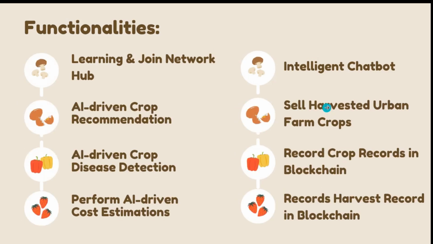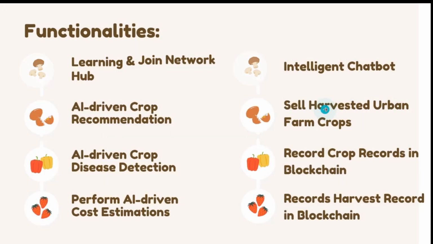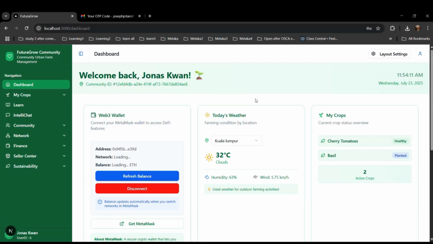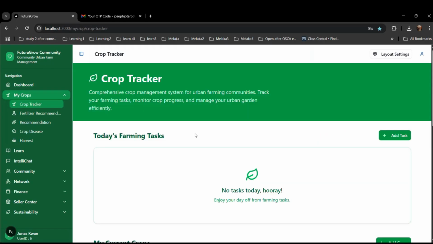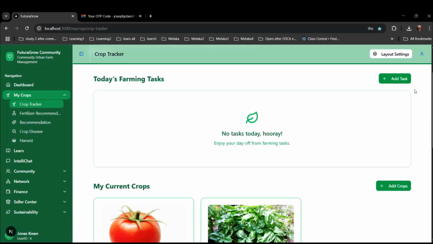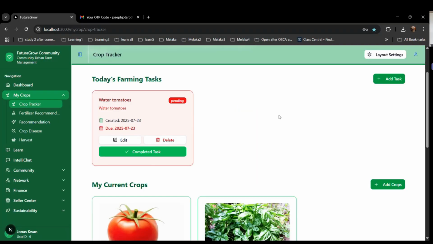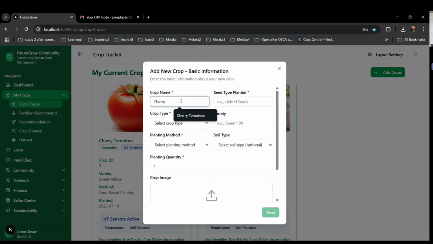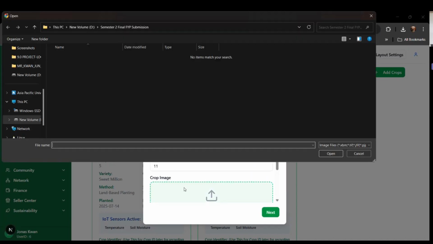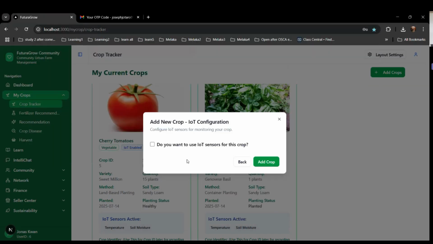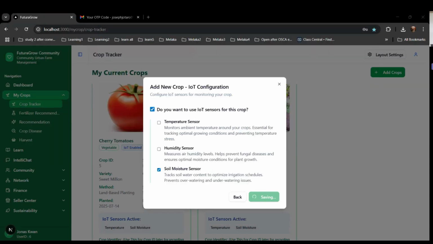So the solution involves eight functionalities as shown here, and allow me to demonstrate the solution. This is the dashboard of the platform where they can view everything. Firstly, there is a crop tracker functionality where they can add their farming tasks for reminders and also add the crops they are currently planting in their urban farm. They will be stored in the blockchain for data integrity and verification purposes. They can upload their image and configure some settings.